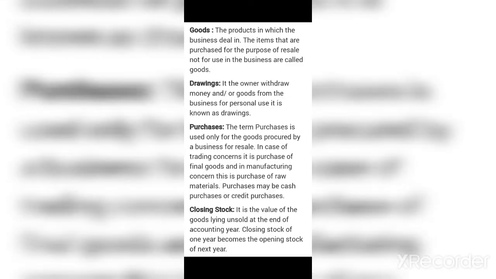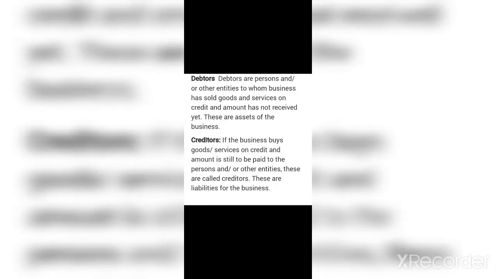Now, let's move on to our next topic, that is goods. Basically, everybody has heard in their previous classes about goods. So, what is goods? The products in which the business deals. The items that are purchased for the purpose of resale, not for use in the business, are called goods. Suppose A is the firm and A purchases the goods on credit from B. So B is the creditor. A has to pay the amount to B.